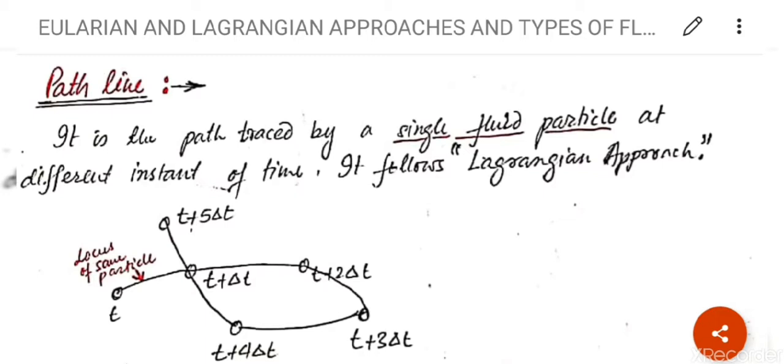In the Lagrangian approach, consider a fluid and you are sitting on the fluid particles, moving with the flow and analyzing the fluid flow behavior. So this is known as the Lagrangian approach. So what will be the path line? This is the path traced by a single fluid particle.